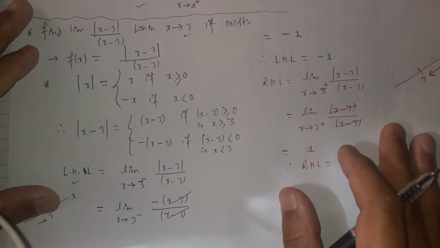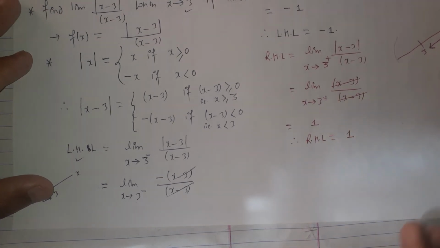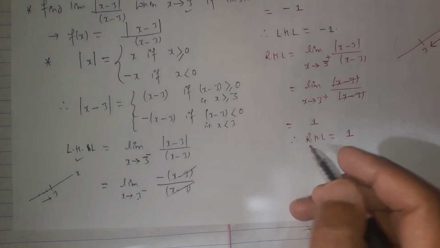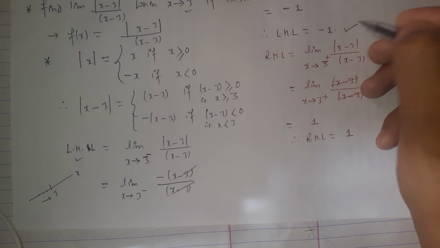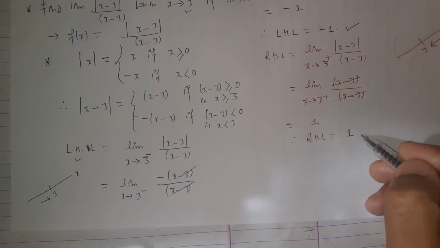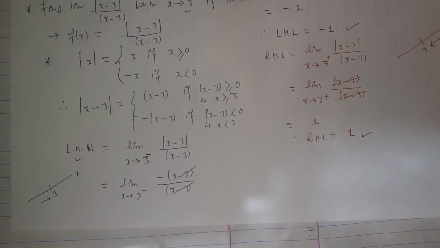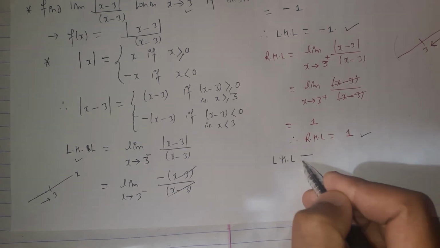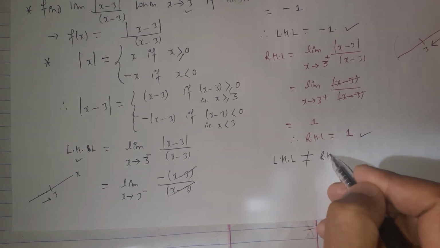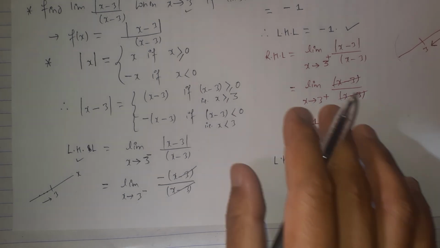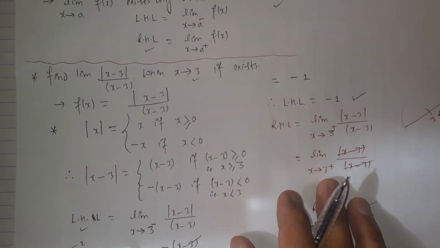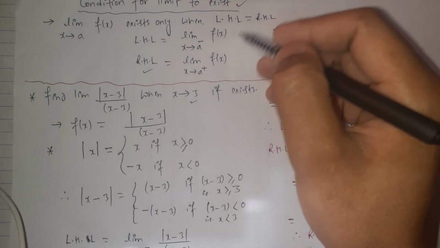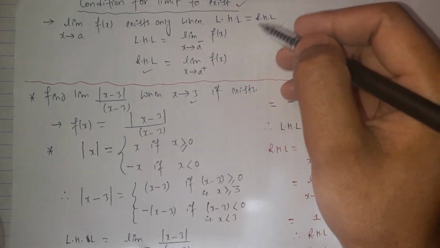Here we calculate both the left hand limit and the right hand limit for the same function, and here we can observe that the left hand limit is negative 1, but the right hand limit is positive 1. Here the left hand limit is not the same as the right hand limit, but we already studied the condition for the limit to exist: left hand limit should be exactly the same as the right hand limit.